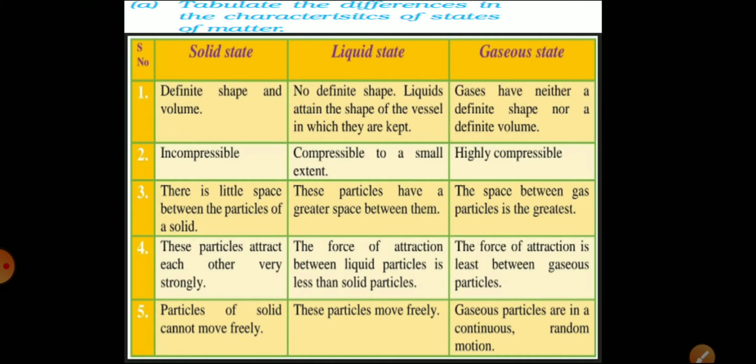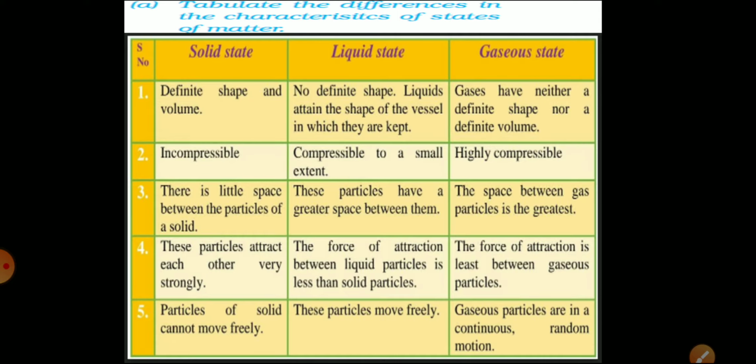The second point is based on the compressibility. Solids are incompressible, liquids to a small extent, but the gases are highly compressible. The third point is based on the space between the particles. There is little space between the particles in solid, somewhat greater in liquid, but the space between particles is greatest in the gaseous state. The fourth point is based on the force of attraction. The particles of solid attract each other very strongly. In liquid, it is intermediate, medium, and in the gaseous state, the force of attraction is the least.